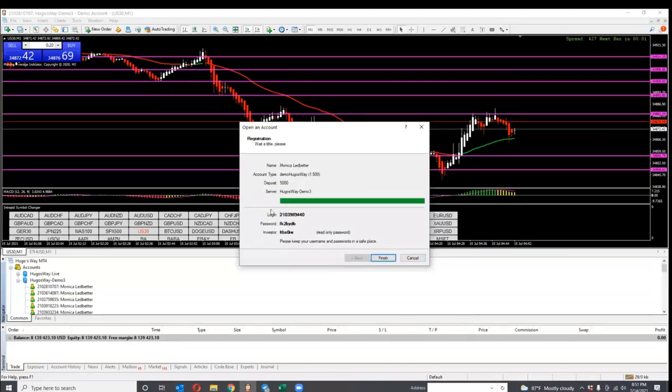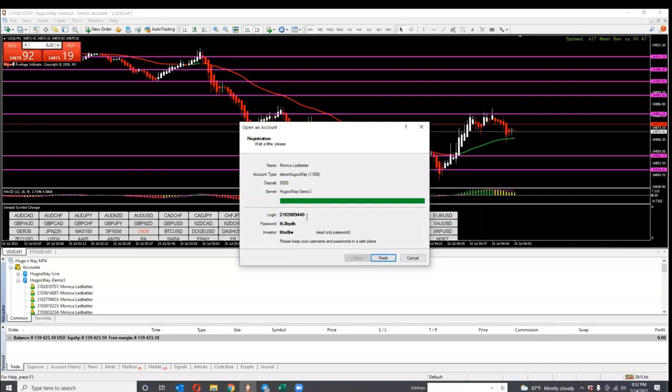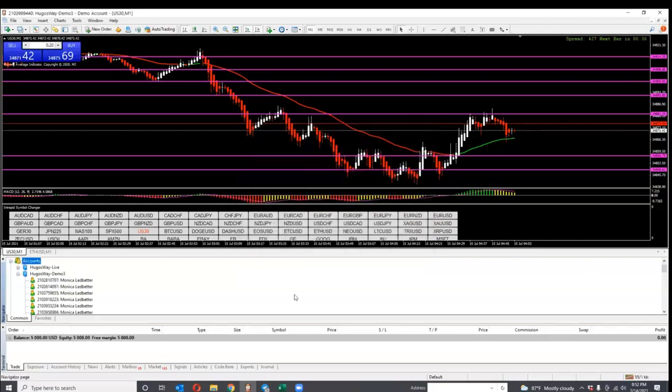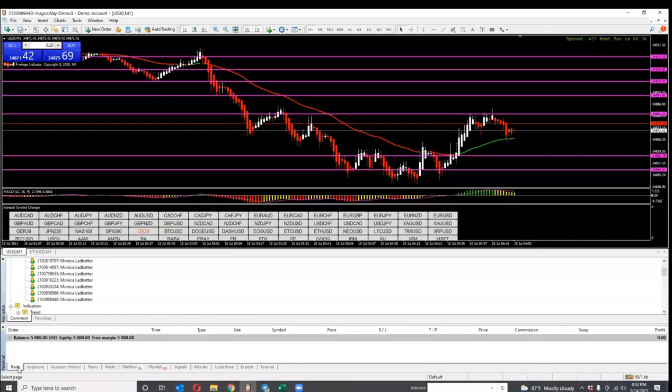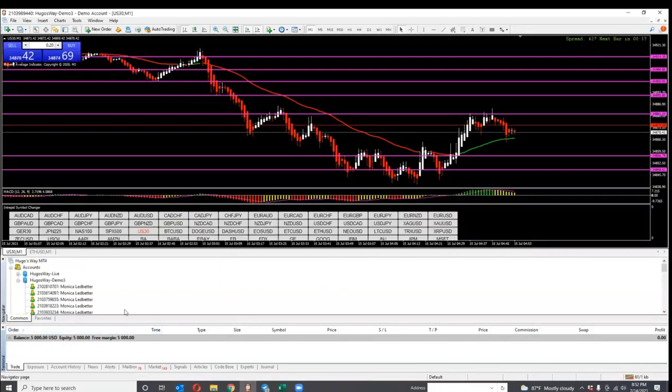This is your login information right here. Just in case you want to put it on your cell phone or your mobile device or a tablet, I would write this information down, this login number and your password. These cannot be changed. I don't normally write them down because I don't use them. As you see, it's going to change my screen and put that new account in, which went down here at the bottom. So as you see right here, $5,000. So that is how you create a live account.